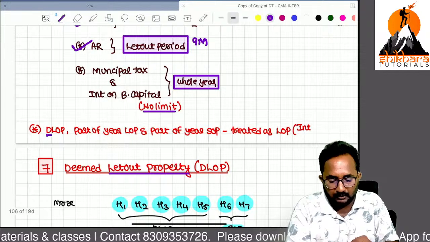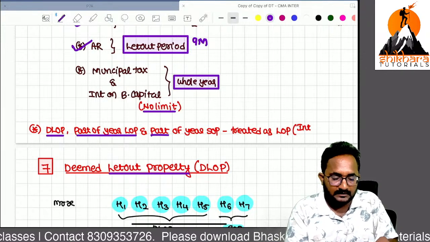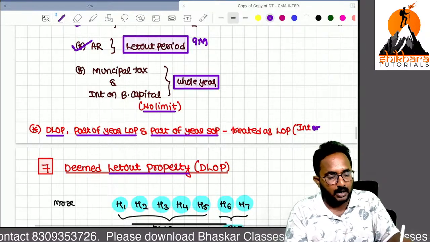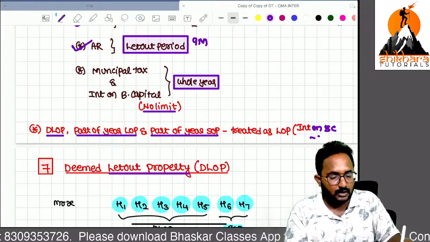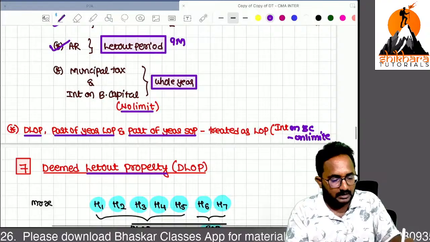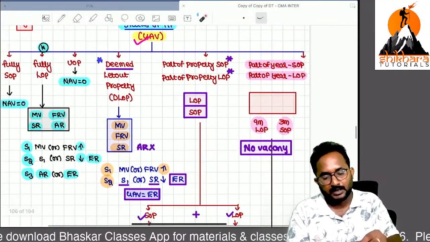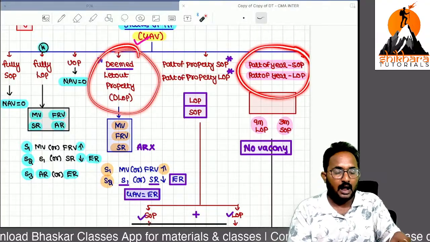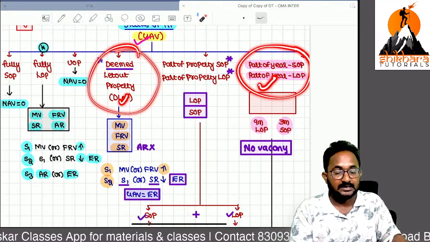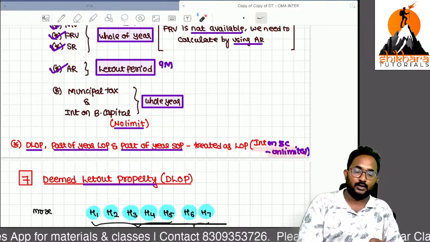Remember, deemed let out property and part of the year let out, part of the year self-occupied, are treated as let out only, and interest on borrowed capital we can take as unlimited. What are the two statuses? Deemed let out property and this last one, always considered as let out only, and please take that interest on borrowed capital as unlimited. Are you clear?